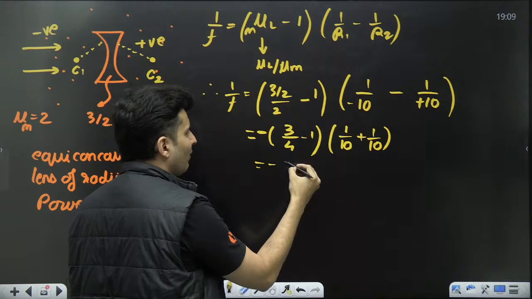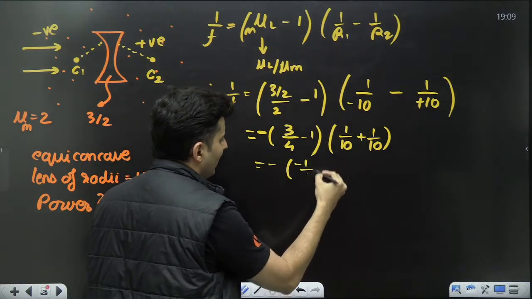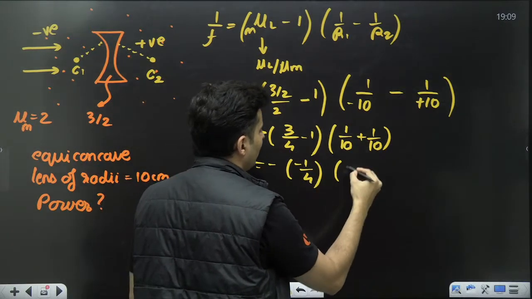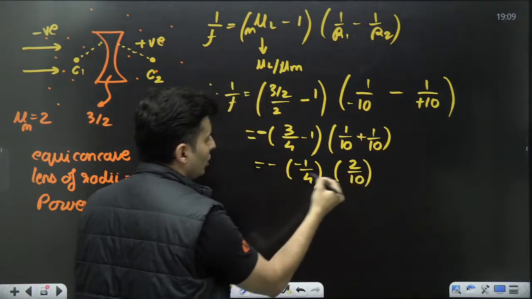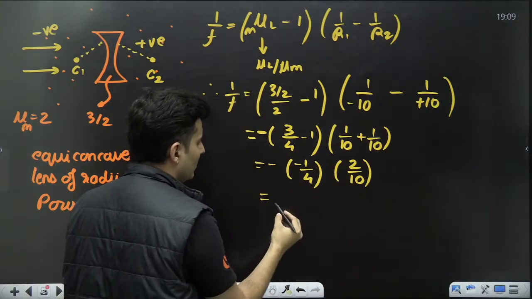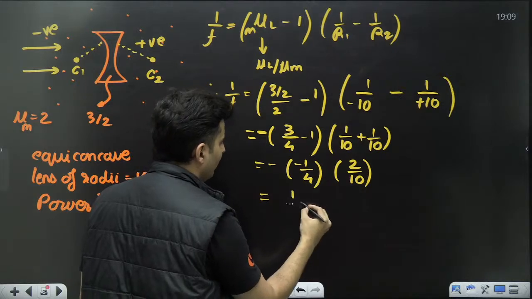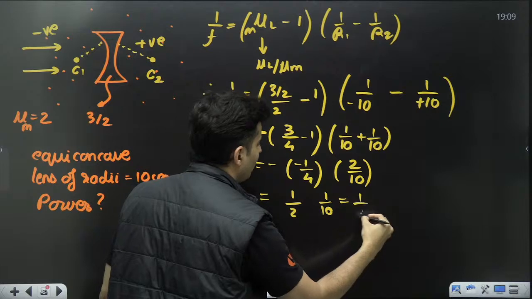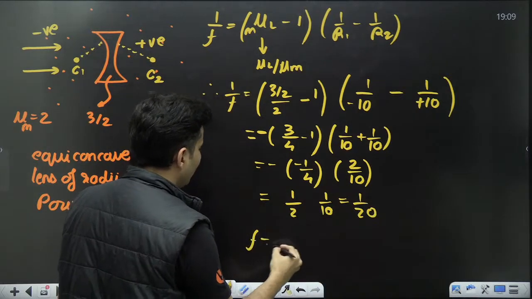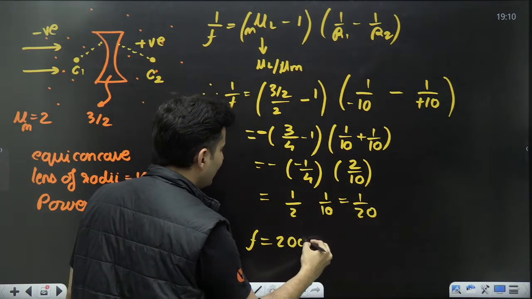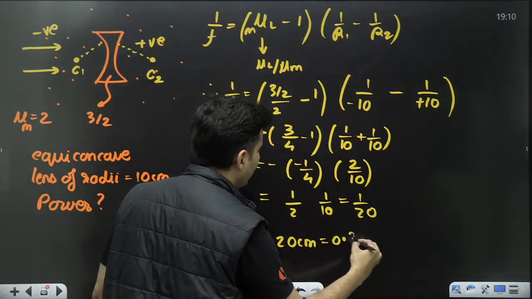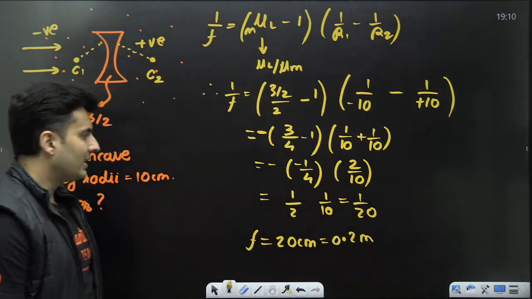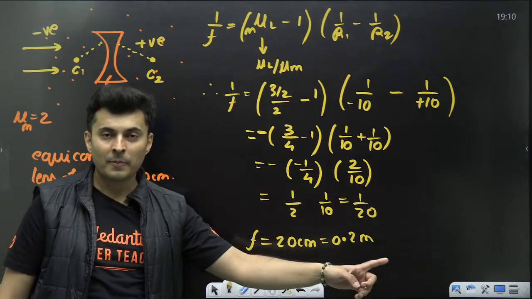3/4 minus 1 is minus 1/4. 1 by 10 plus 1 by 10 is 2 by 10. 2 and 4 cancel. Minus minus also cancels. So I think I'll be left with 1 by 2 over here and 1 by 10 over here, which is nothing but 1 by 20. So what is the focal length? It is basically 20 centimeters or 0.2 meters.